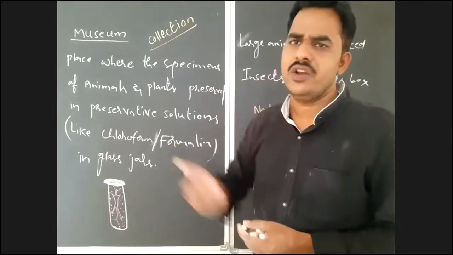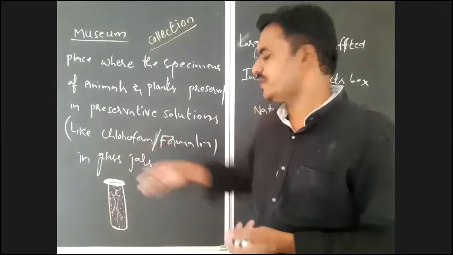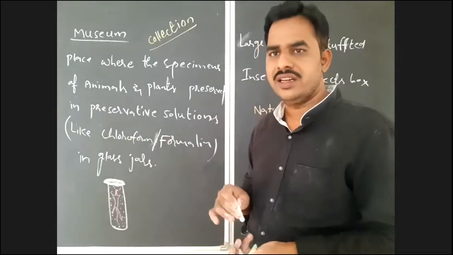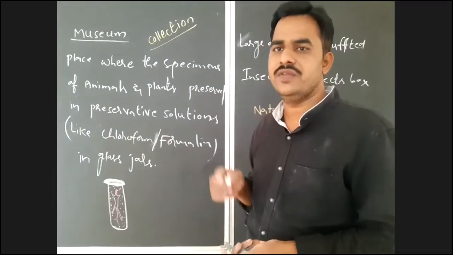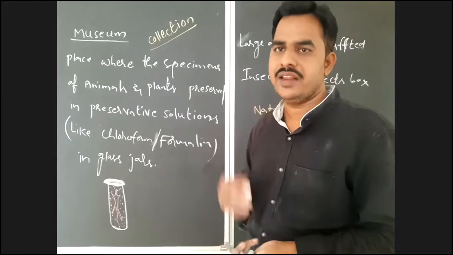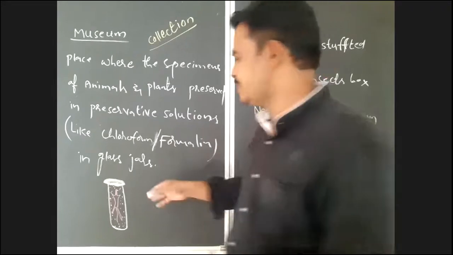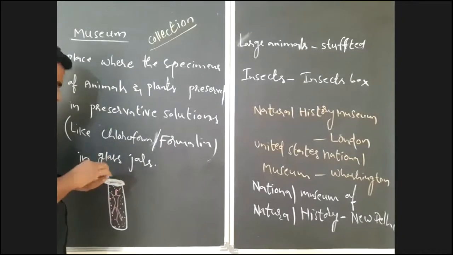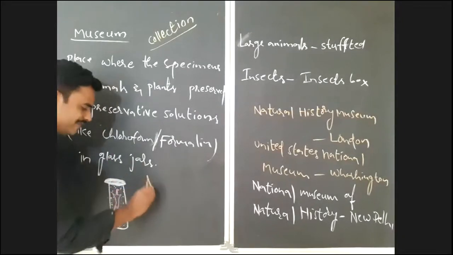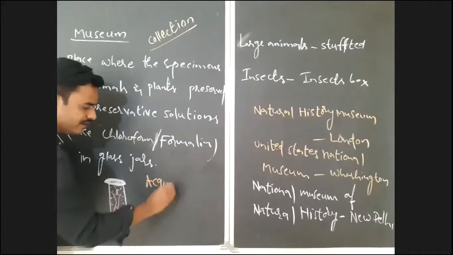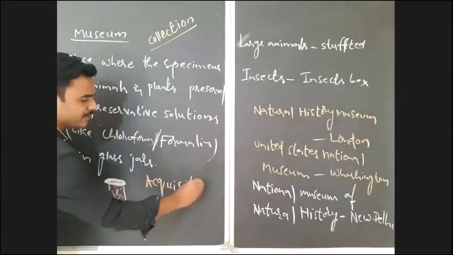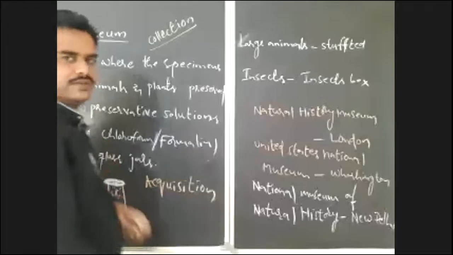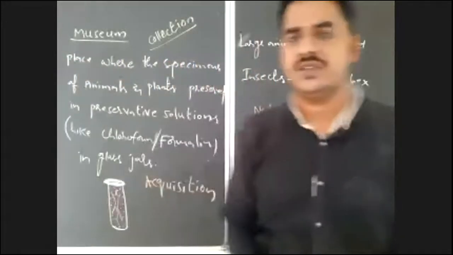If we want to add a new material or new specimen to a museum, that newly added specimen or material is known as acquisition. So these are the terms usually used in the museum. What does acquisition mean?